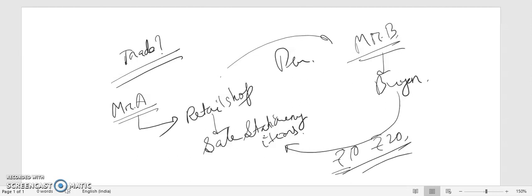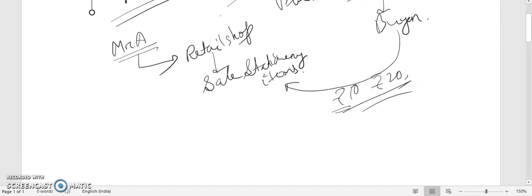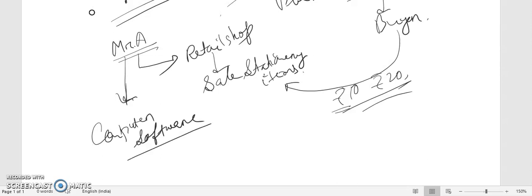Now this is simply an exchange happening between Mr. A and Mr. B. So exchange of goods is happening. Trade means simply exchange of goods, or exchange of services can also be there. How is it possible? If Mr. A produces computer software, take the example of antivirus for your computer.